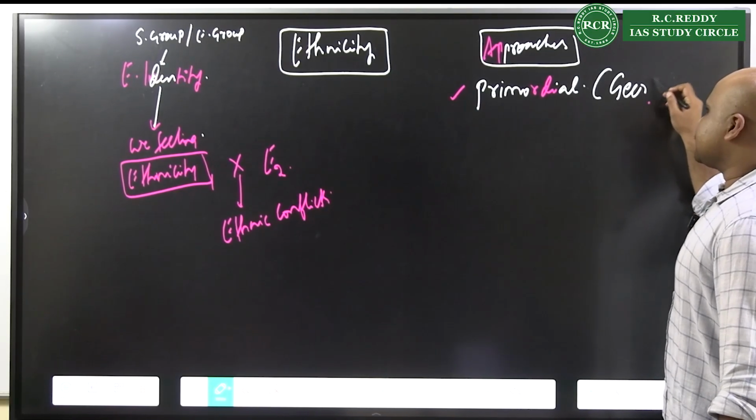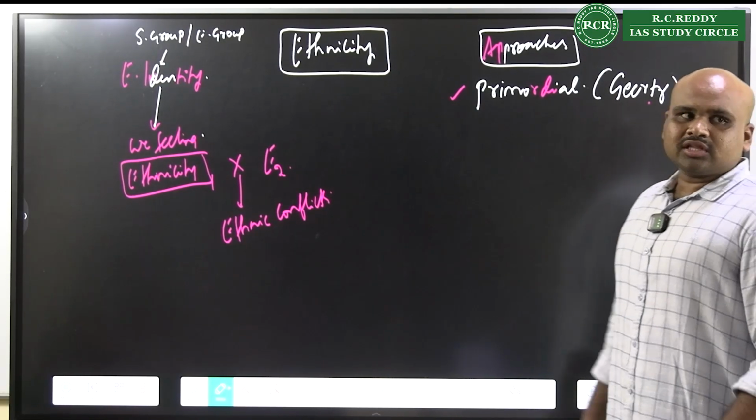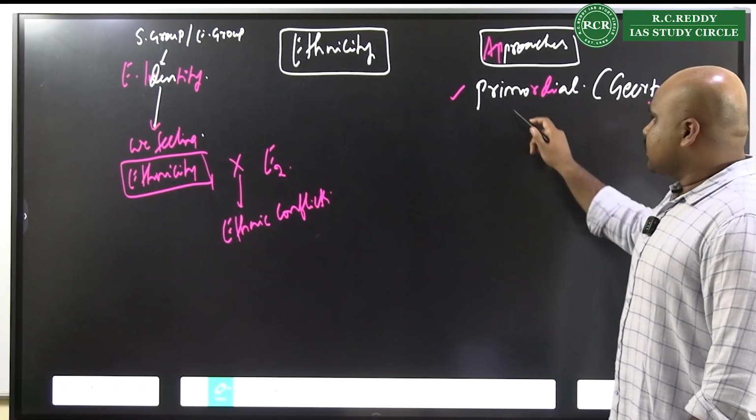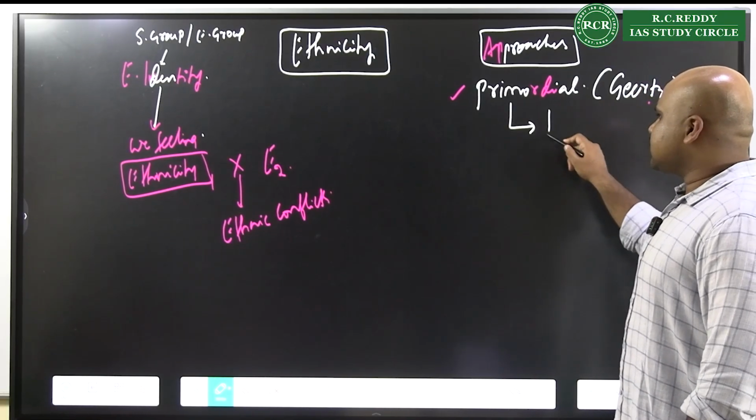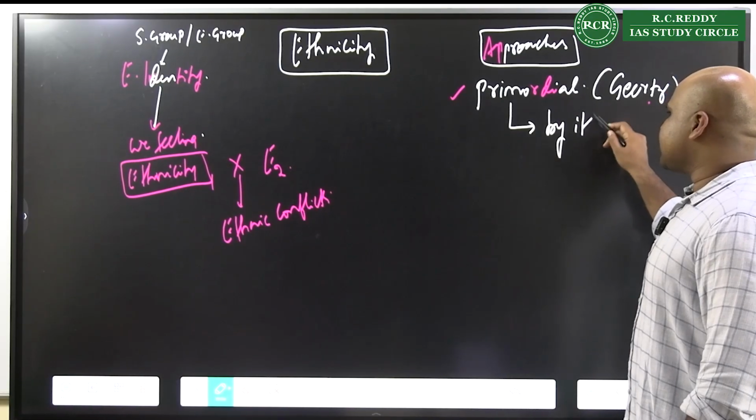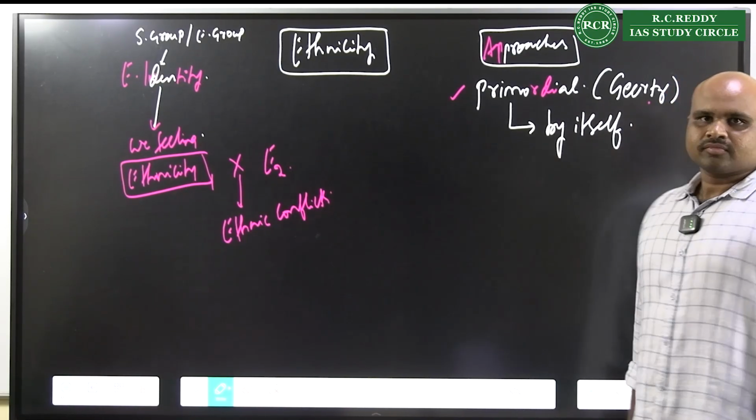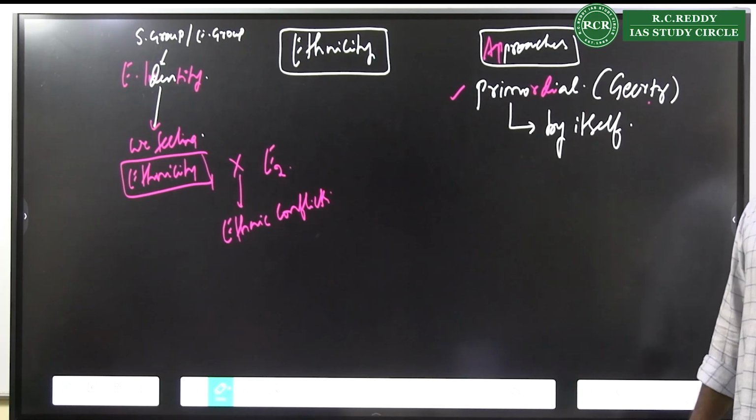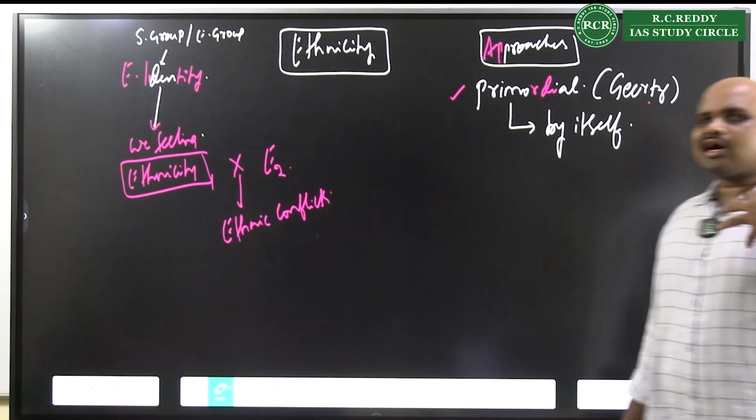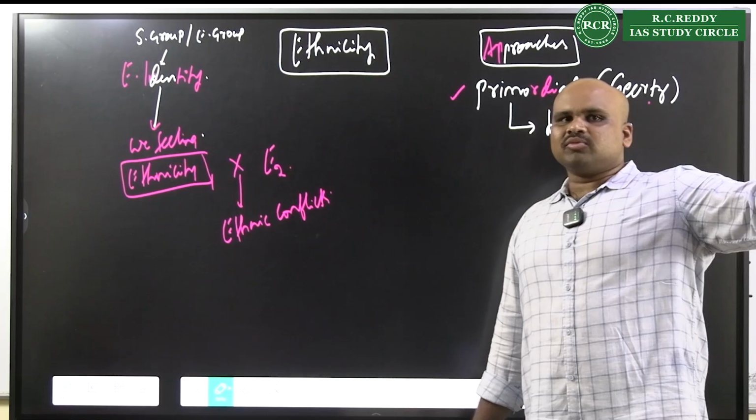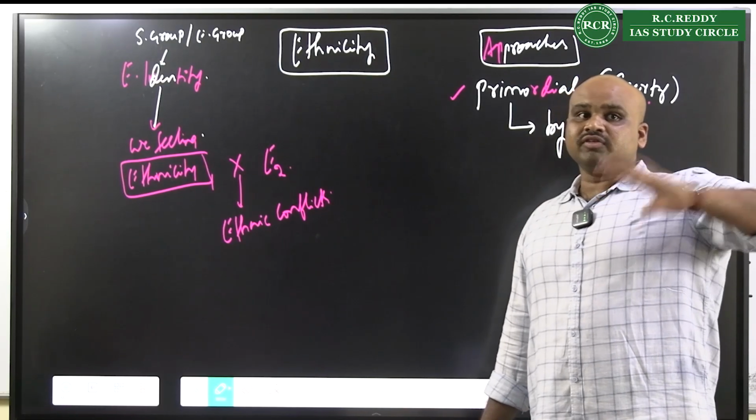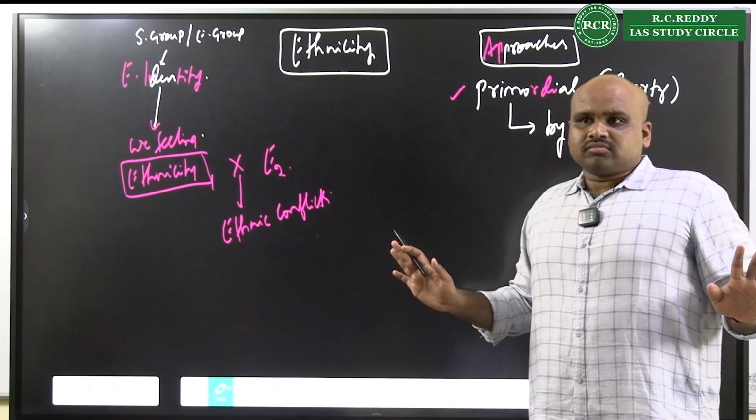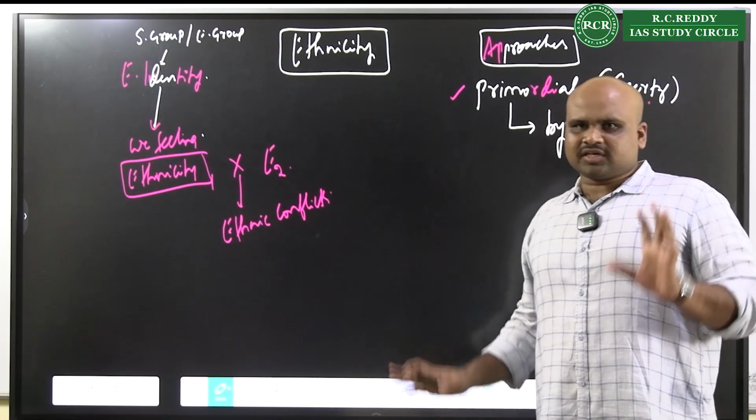Primordial approach by Geertz. When you look at this primordial approach by Geertz with respect to ethnicity, the concept of ethnicity is seen to be existing by itself. That means you are associated with that particular community, so you have we feeling. That means there is no reinforcing force there. It is a primordial aspect, it is a primary aspect.